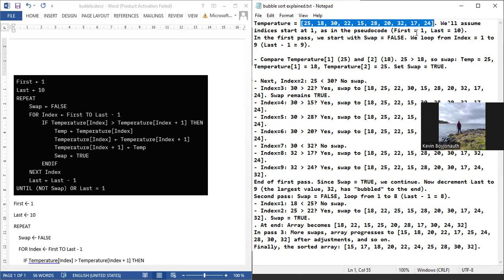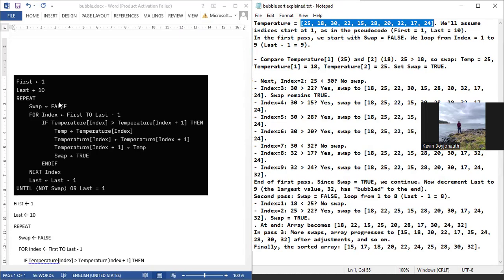We start at 0, it will start at 1. The variables first and last will initially have 1, and the variable last will have 10. Then we have a boolean variable called swap. Initially, we put it as false. Why do we make use of boolean? As long as swap is false, that means the list is already sorted. But as you can see here, the list is not sorted.